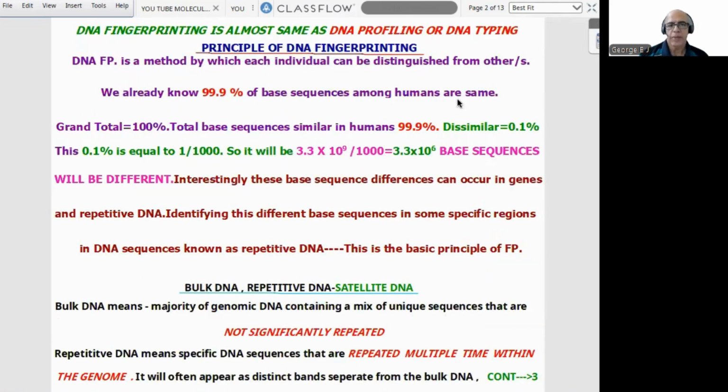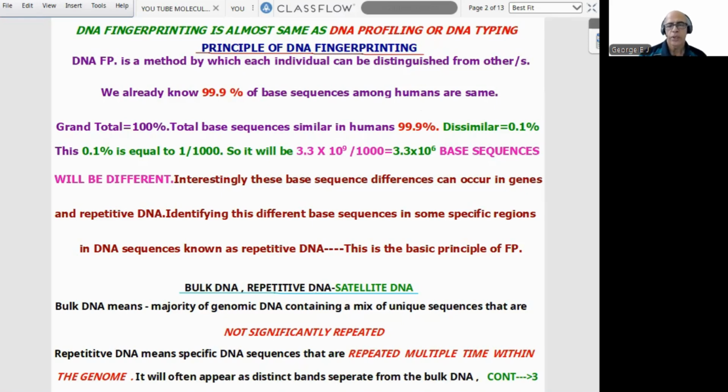DNA fingerprinting is like a synonym. We can use two terms, almost the same as DNA profiling or even DNA typing. Even though slight variations may be there, that is why I use the term almost the same as DNA profiling or DNA typing. Now, what is the principle of DNA fingerprinting? DNA fingerprinting is a method by which each individual can be distinguished from others.